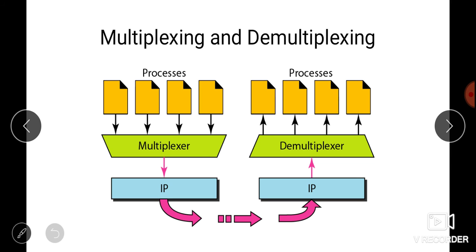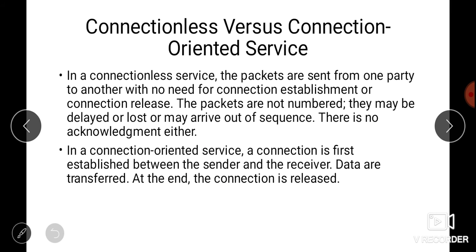Demultiplexing is just the opposite of multiplexing. At the receiver side, the relationship is one to many and requires demultiplexing. The transport layer receives datagrams from the network layer, and after error checking and dropping of the header, the transport layer delivers each message to the process based on the port number. So that is demultiplexing.